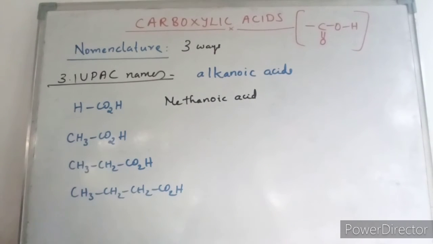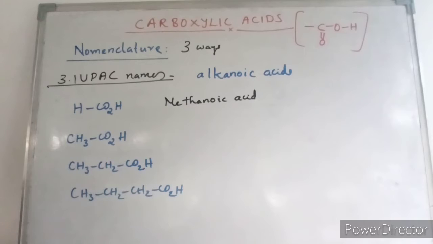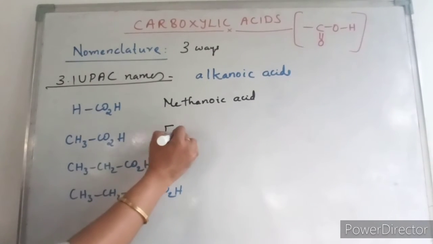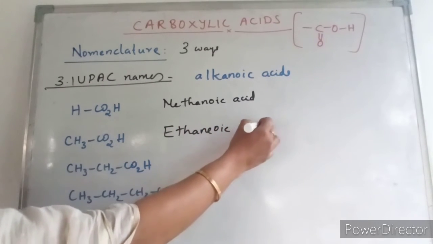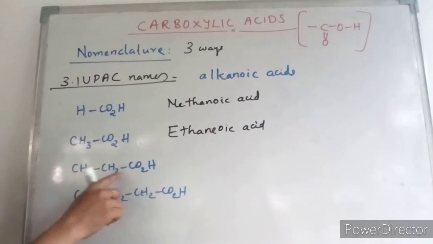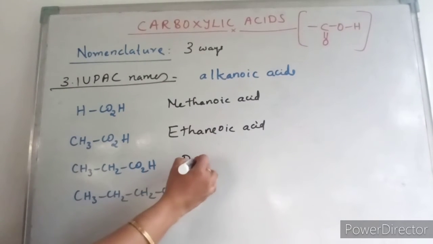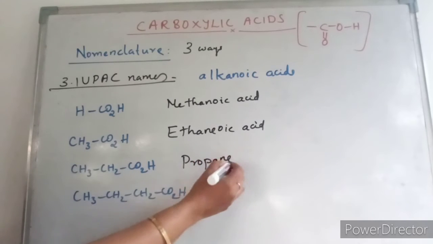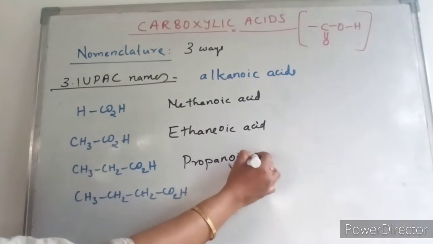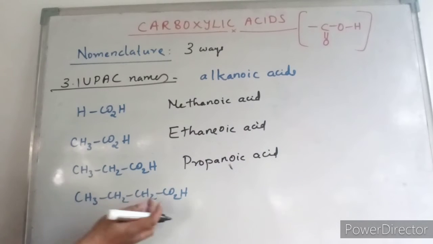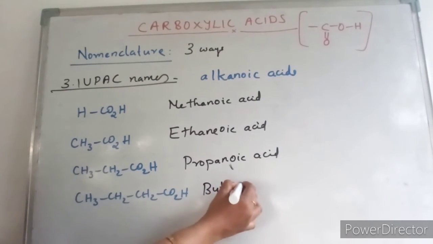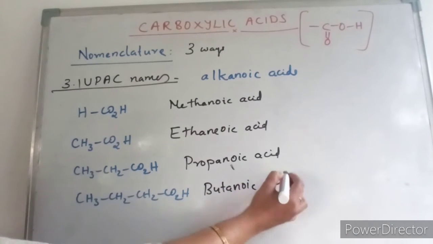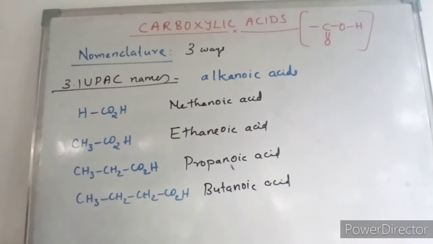Similarly, in this case there are two carbons, so ethane, and the E is replaced by oic acid, so this is ethanoic acid. Now here 1, 2, 3, three carbons, the hydrocarbon is propane, so this is propanoic acid. This one, 1, 2, 3, 4, butane, so butanoic acid. If it is pentane, pentanoic acid, and so on.